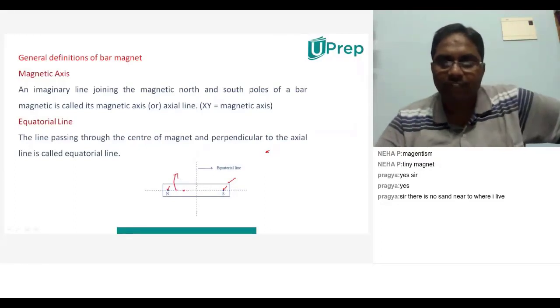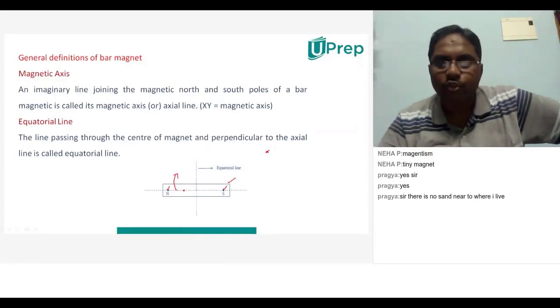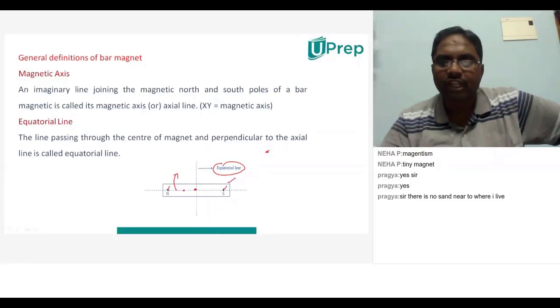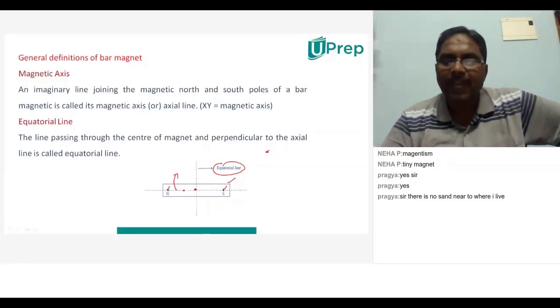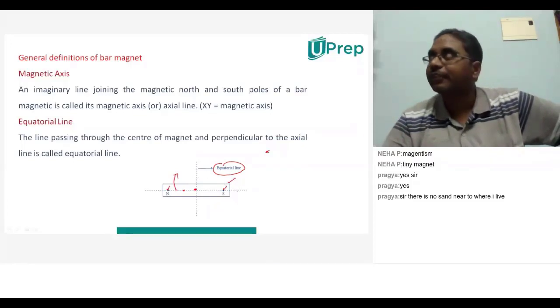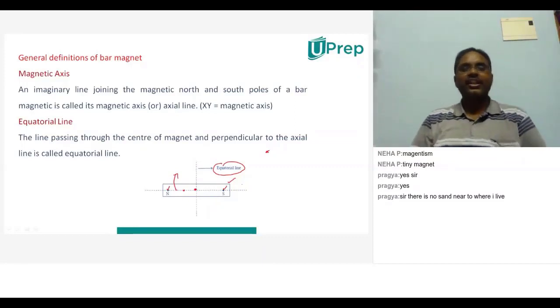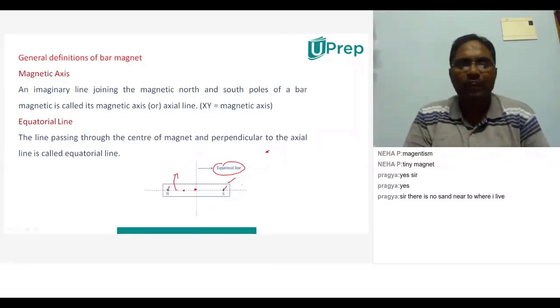The line which is perpendicular to it and goes through the center of this magnet is called the equatorial line. This is called the equatorial line, and this is called the magnetic axis. So the magnetic axis and the equatorial line, both of these you have to remember.